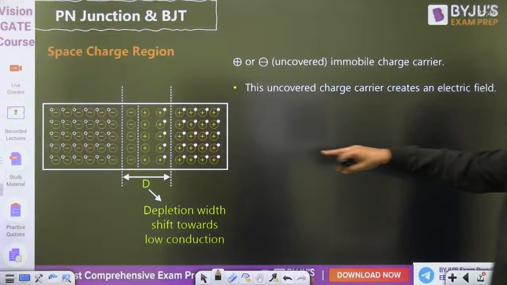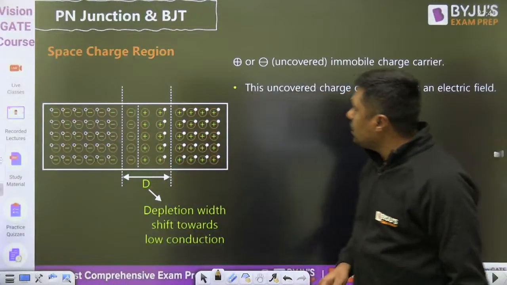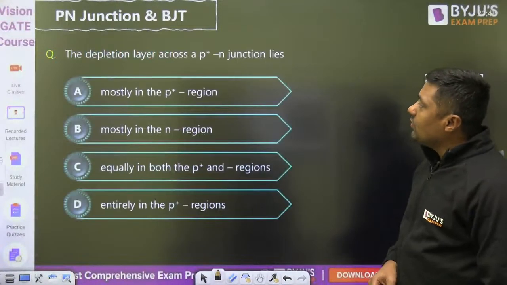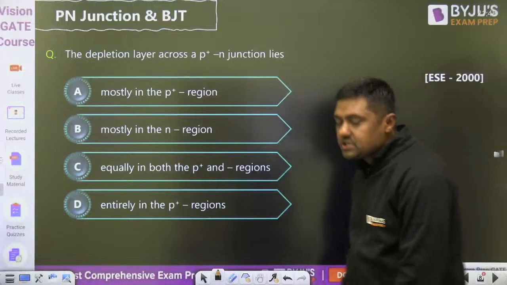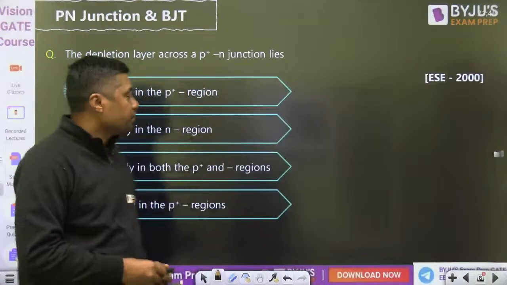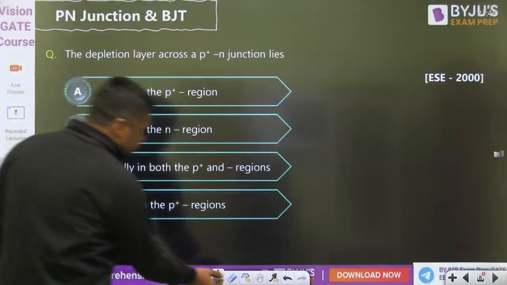So these are the acceptor ions, and that is donor ions. Now these are called uncovered ions. So please tell me what will be the answer for this type of questions. Everyone, क्या होगा आंसर भाई, जल्दी से बता दो.